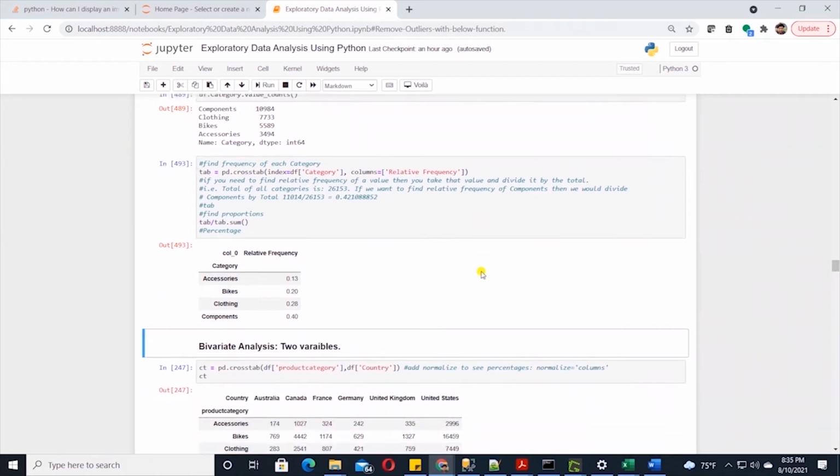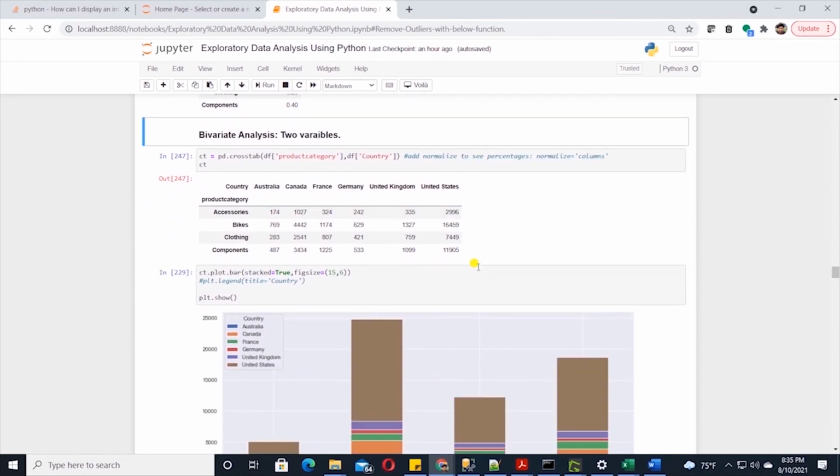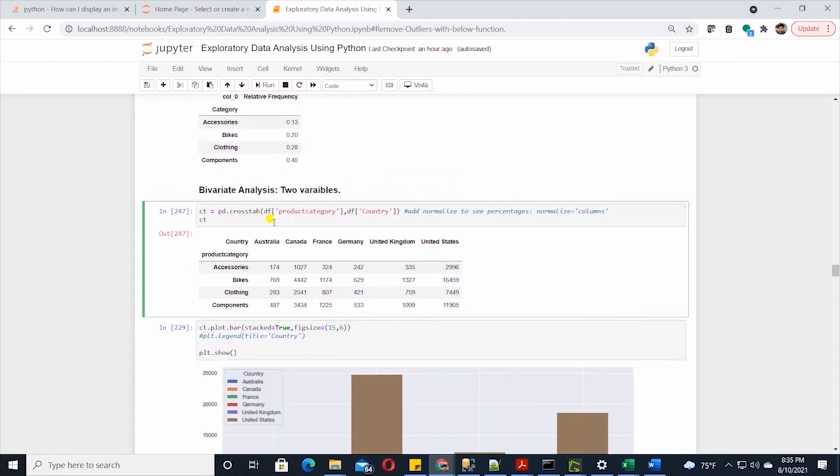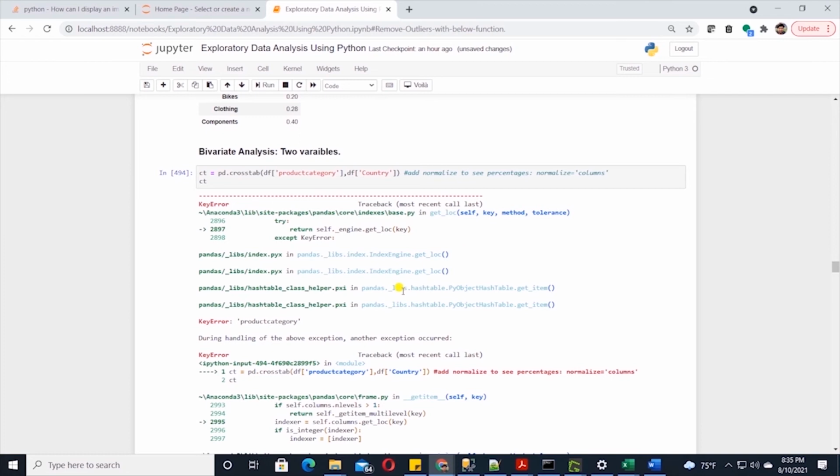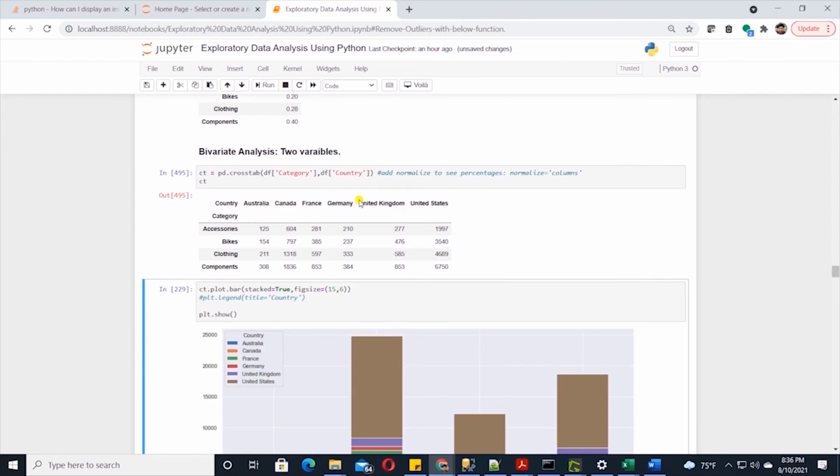Let's move on to the next topic, and you guessed it, it's bivariate analysis. This is the analysis of two variables. Here we will look at two categorical variables, product category and country. I'll go ahead and update the column reference and rerun the cell. This is how our product categories are performing in different countries.